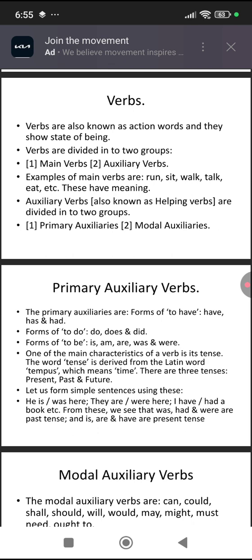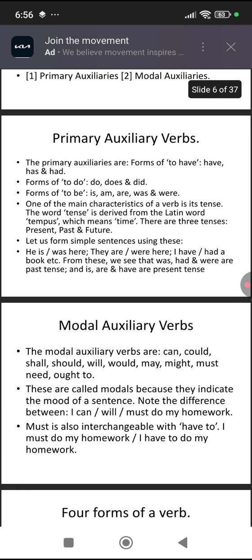We'll see what state of being means, and all the verbs in English are divided into two groups: main verbs and auxiliary verbs. Examples of main verbs are run, sit, walk, talk, eat, etc. So, main verbs have meaning. Auxiliary verbs, also known as helping verbs, are divided into two groups. They are the primary auxiliaries and the modal auxiliaries. These are names: primary auxiliaries and modal auxiliaries.